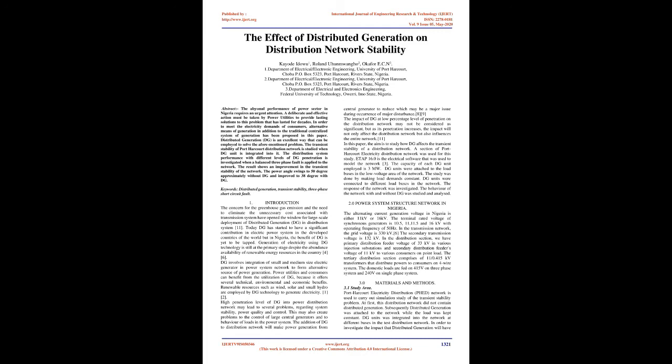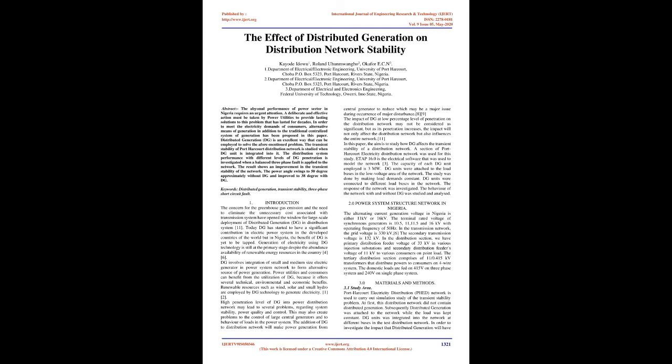1. Introduction. The concern for greenhouse gas emission and the need to eliminate the unnecessary cost associated with the transmission system have opened the window for large-scale deployment of distributed generation, DG, in the distribution system. Today DG has started to have a significant contribution in electric power systems in the developed countries of the world, but in Nigeria, the benefit of DG is yet to be tapped.